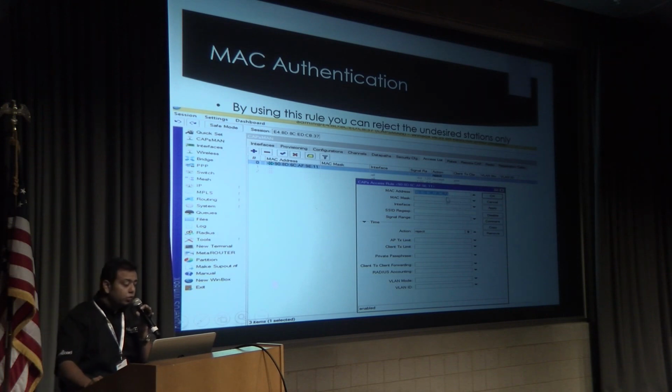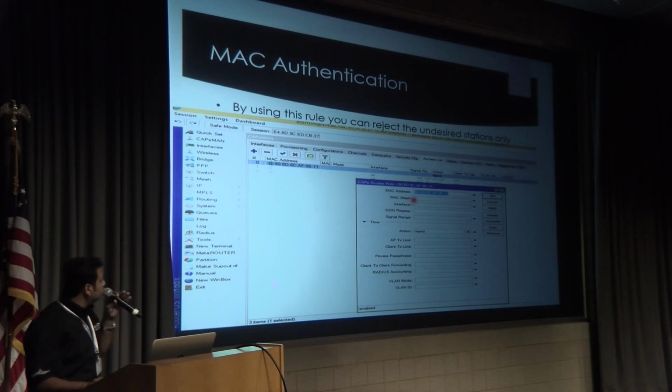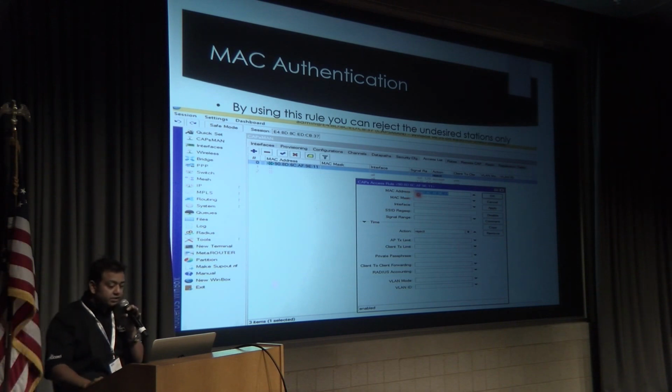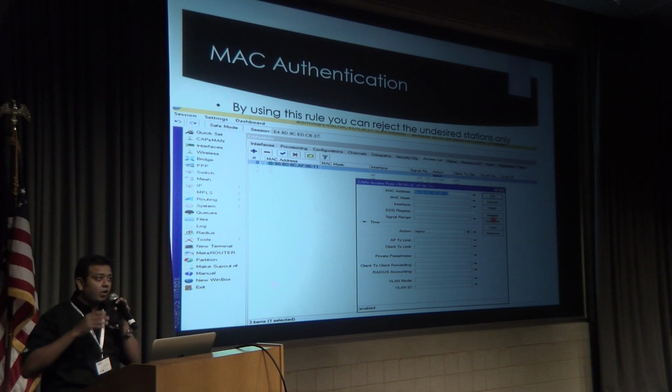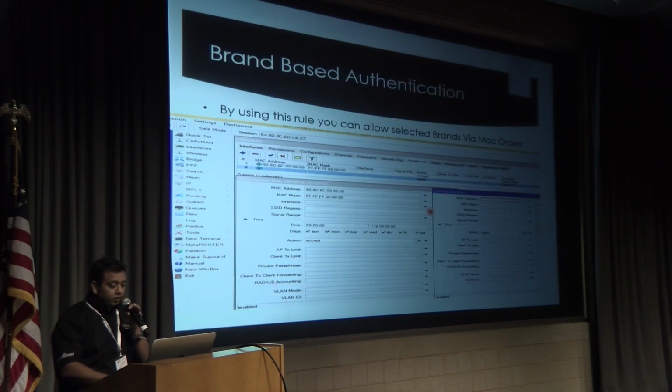It means if you want to restrict some of your users, for whom you don't want them to be allowed to connect with your APs all over the network, you have to define just one MAC address here in the access list. You define their MAC address, and just do the reject. So from wherever he is on your network, he will not be able to connect with the CAPsMAN.